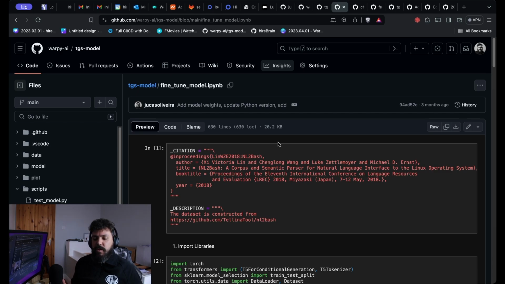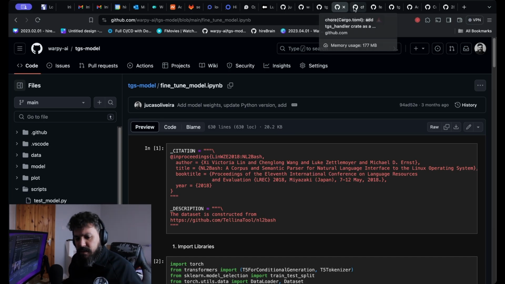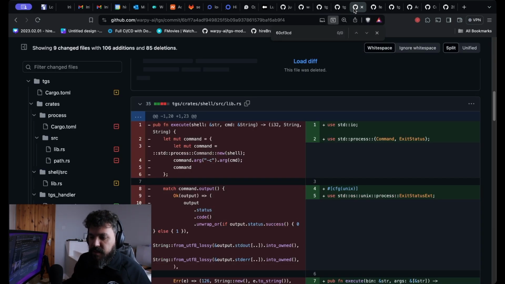There is a problem though. Most of the commands are LS, so there is a bias in this LLM. Something I really wanted to fix, and I wanted to add a new feature to the LLM to incorporate context, to understand context and give you a better command output. So I spent the first months creating this fine-tuned model, and then I jumped into coding Rust.